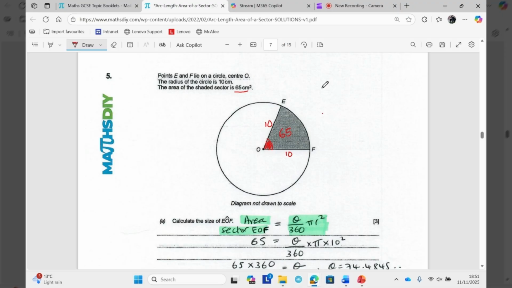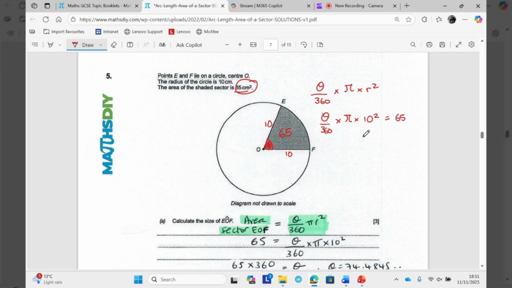So, this is the area of a sector, so I'm looking for theta over 360, and because it's an area, it's pi times the radius squared. Oh, I just called that pi, didn't I? Theta over 360 times pi times the radius squared. I don't know theta, okay? I do know the radius, but more importantly, I do know the answer.